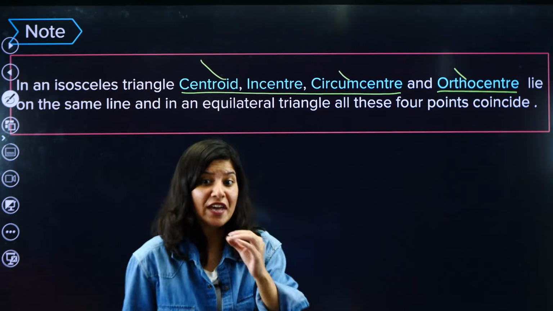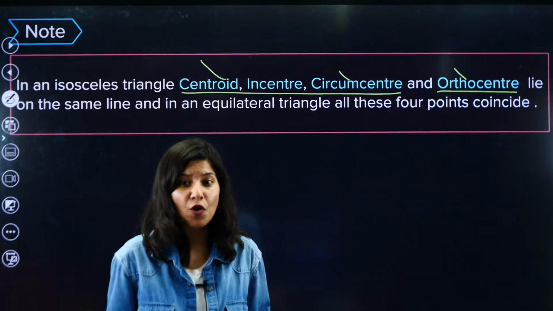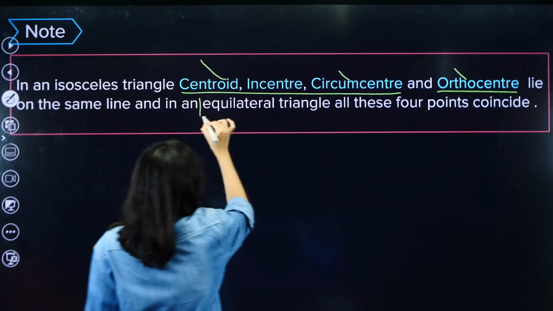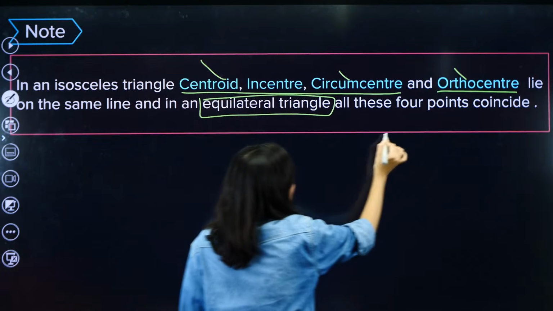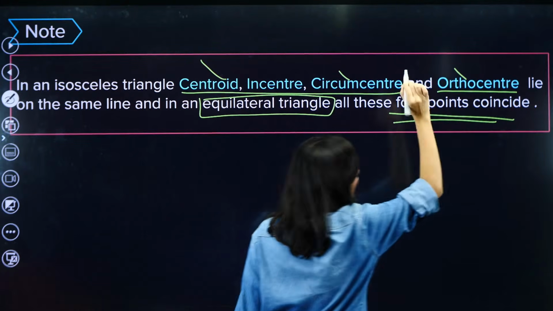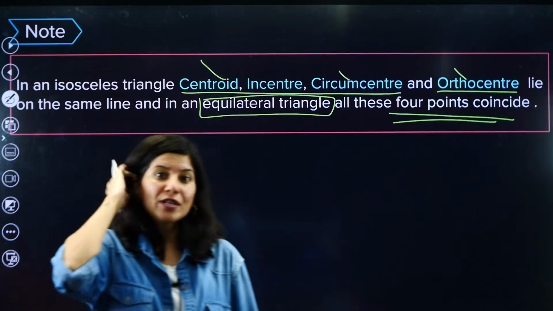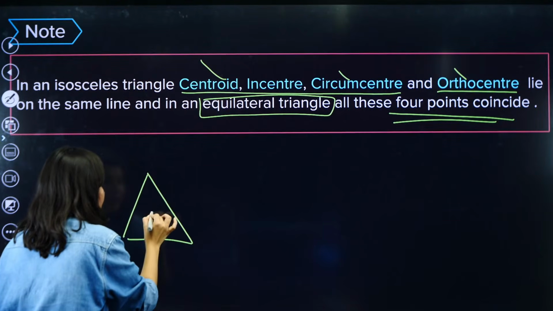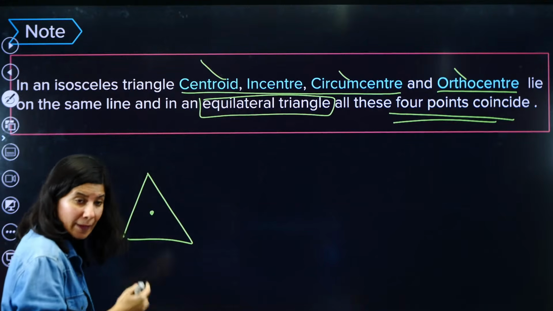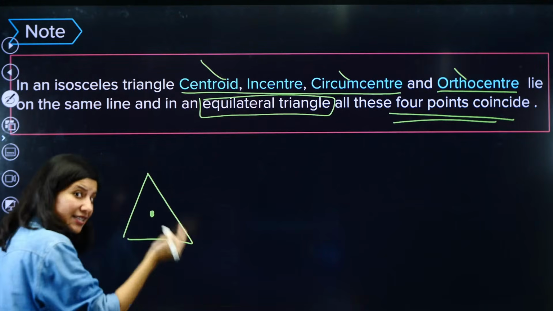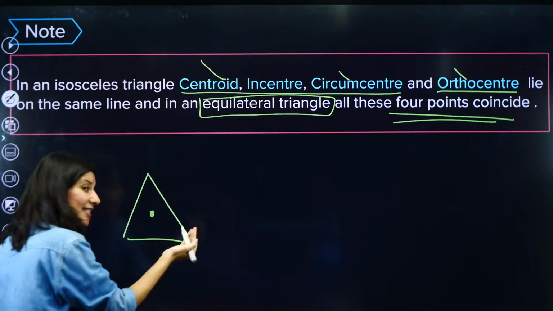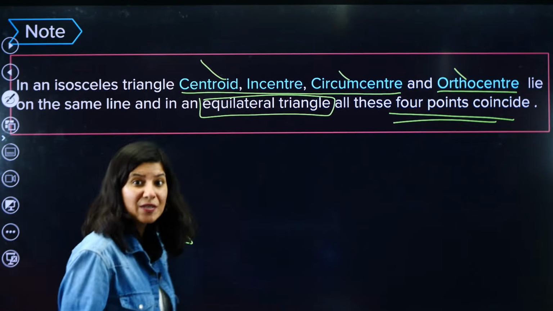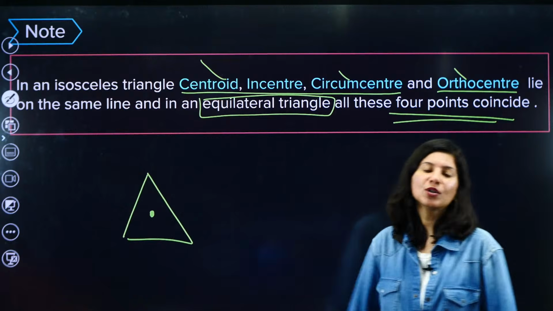And one very important of all, in an equilateral triangle, these 4 points are one and the same. So if I give you an equilateral triangle, this is centroid, this is orthocenter, this is circumcenter, and this is incenter. That means all 4 points are the same.